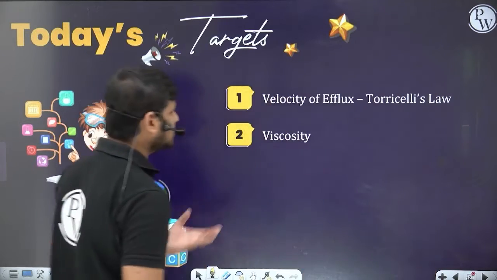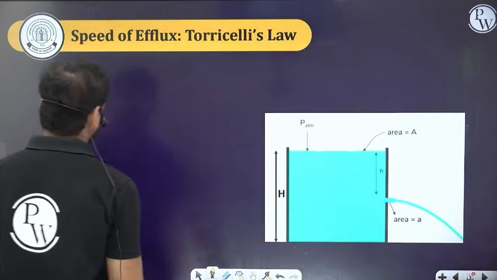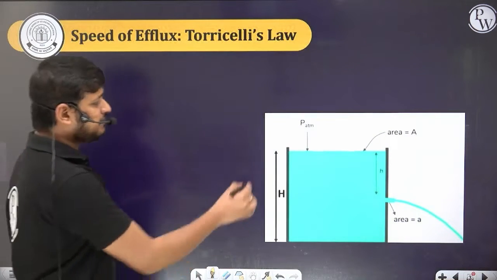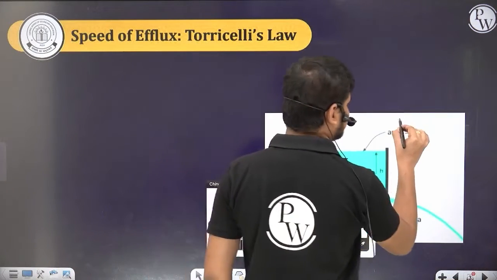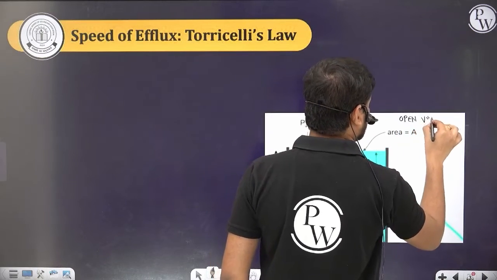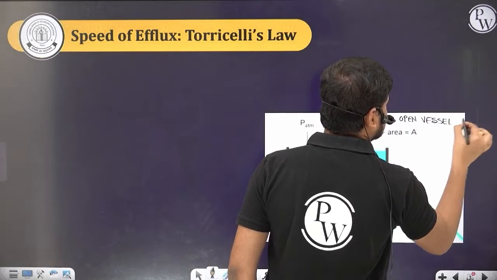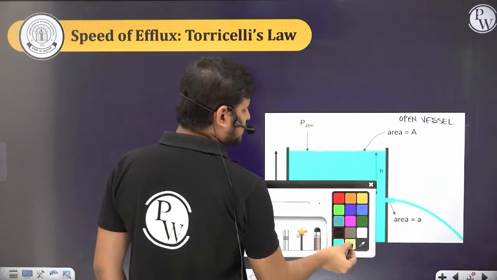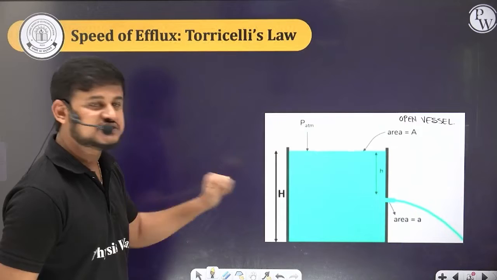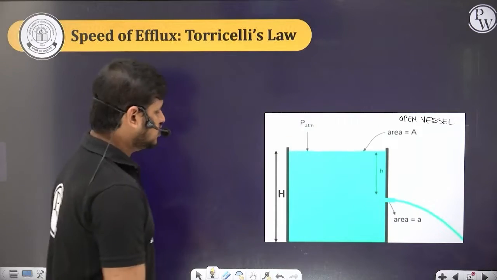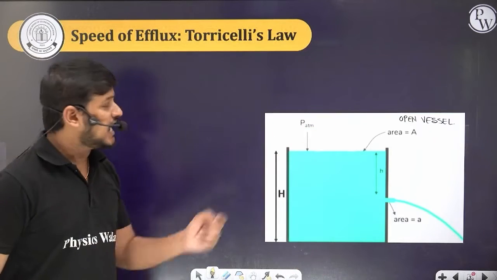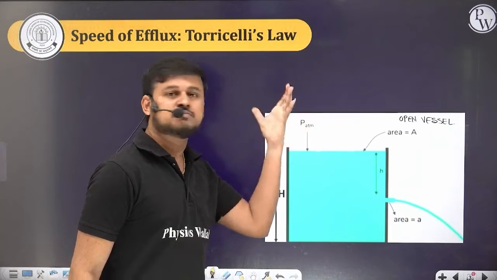Let's get into today's topic with very high positive energy. What is the speed of efflux and Torricelli's law? Here I am taking an open vessel. Up to the brim I fill the liquid, height h. This is a container of height h and the fluid is filled in it. As it is open, the pressure acting at the top is atmospheric pressure. There is no other pressure, only atmospheric pressure will act.